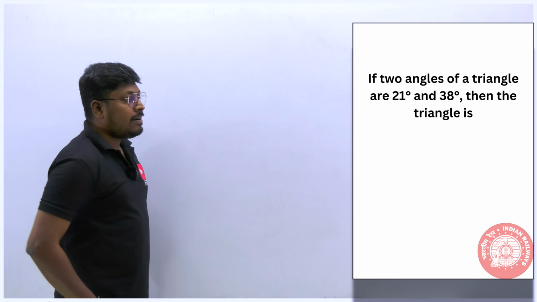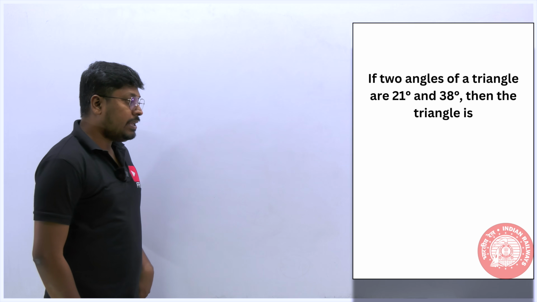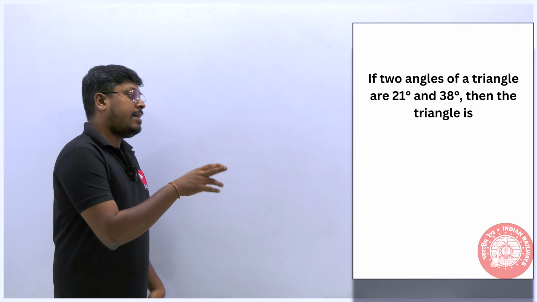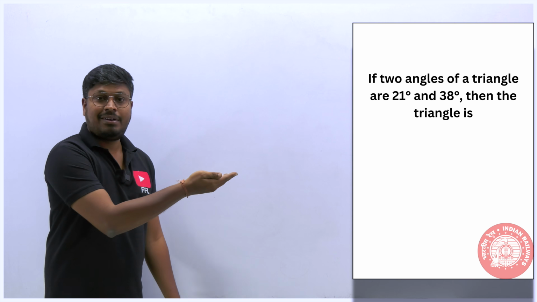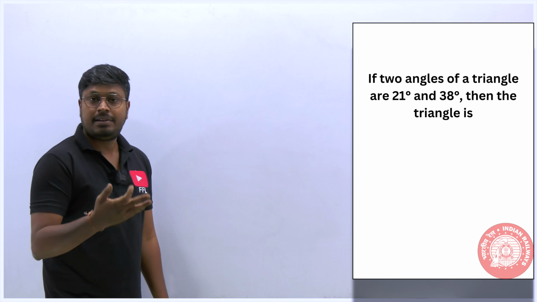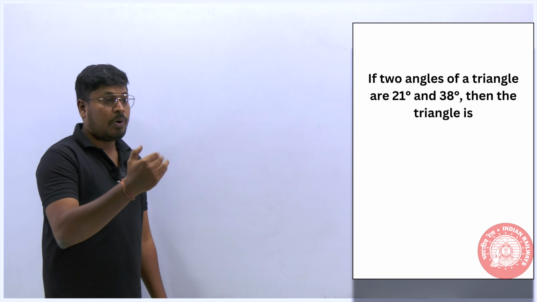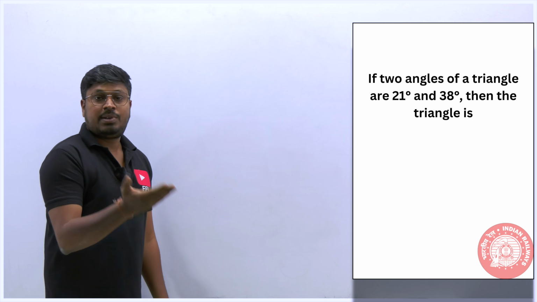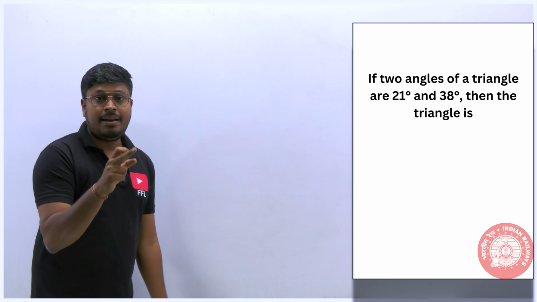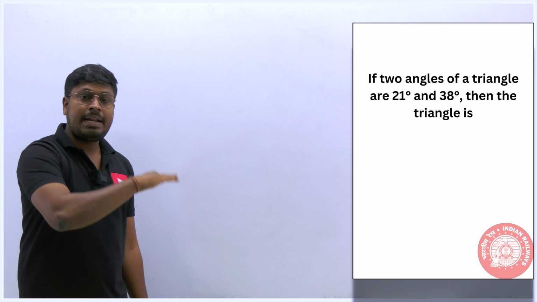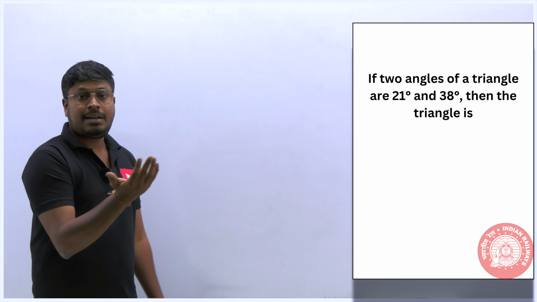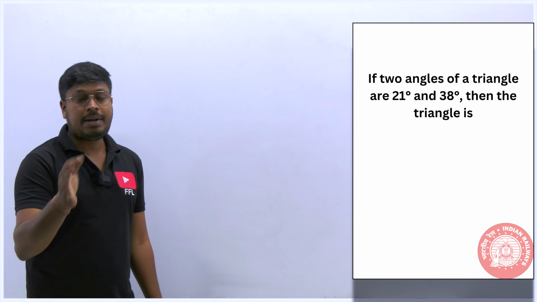So if two angles of a triangle are 21 degrees and 38 degrees, then the triangle is a right angle triangle, acute angle triangle, and so on. I think I have explained it in the second or third video itself. If the question is based on what type of triangle it is, I have told it, right? If one angle is exactly 90 degrees, it is a right angle triangle. If one angle is more than 90 degrees, it is an obtuse angle triangle. And if all the angles are below 90 degrees, it is an acute angle triangle.